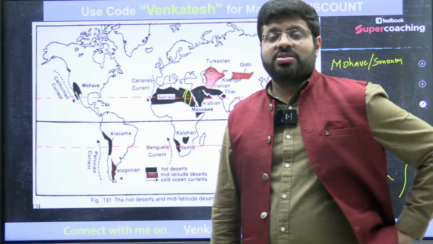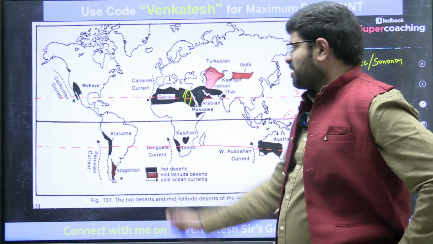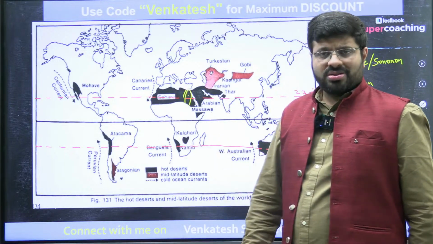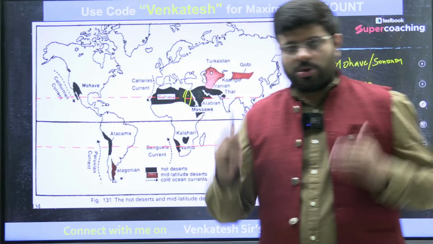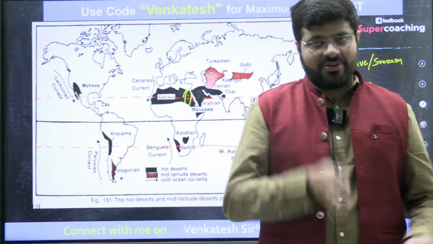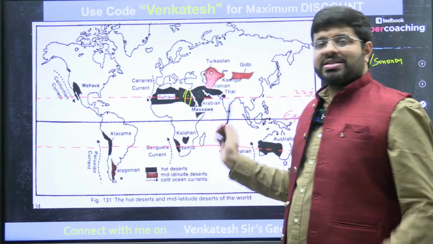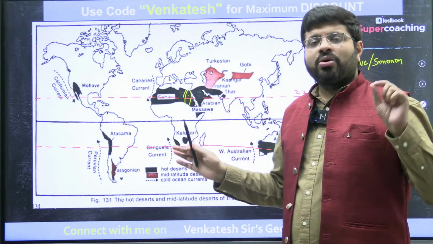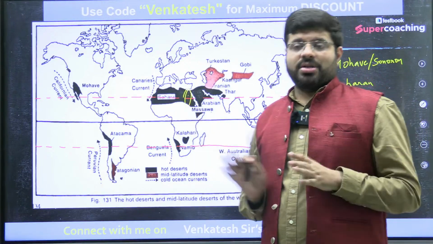These four factors together determine why you find hot deserts within the same latitudes. The primary reasons are the subtropical high, the trade winds, and the cold oceanic currents. All these three are the dominant ones. The fourth supporting factor is the absence of a permanent stream.